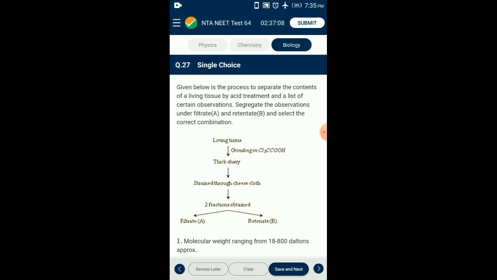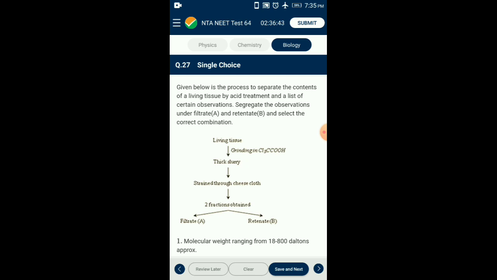Given below is the process to separate the contents of a living tissue by acid treatment and a list of certain observations. Segregate the observations under filtrate A and retentate B and select the correct combination.